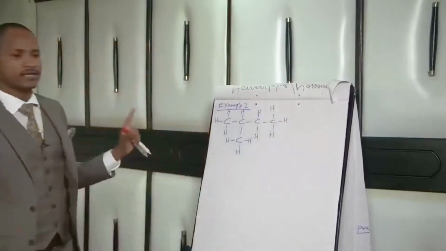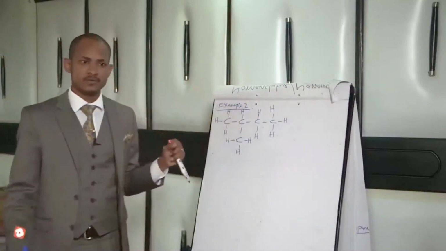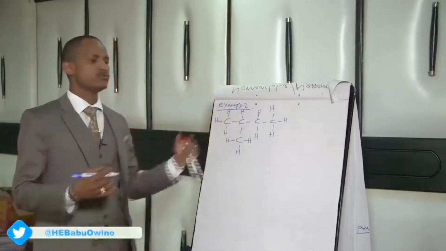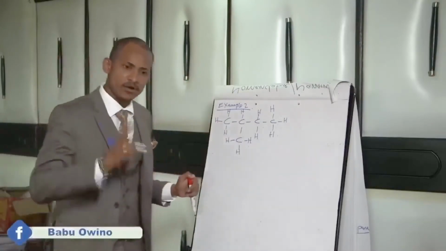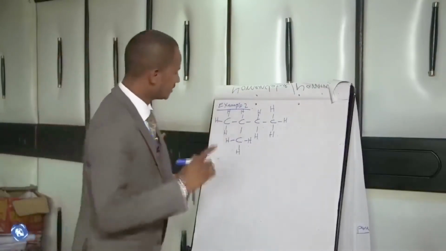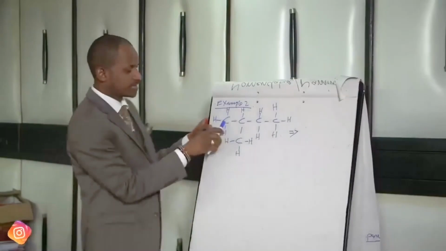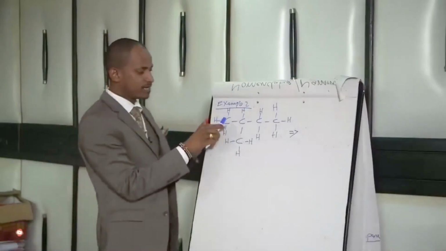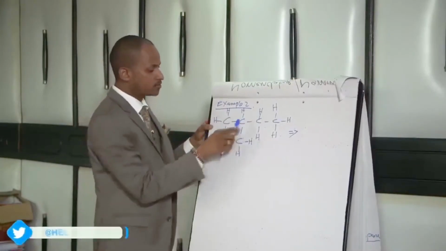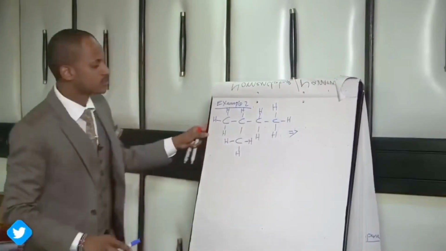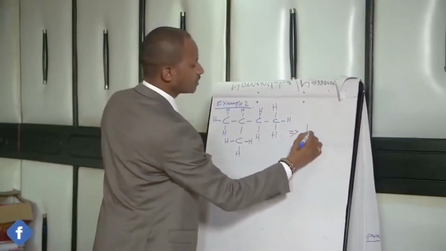Class, concentrate here keenly. Our intention is to identify the branches, but I will not tell you where the branch is unless we follow the rule. So from our rule, step number 1, identify the longest continuous carbon chain. In our case, if we count from here, we have 1, 2, 3, 4. We can also have 1, 2, 3, 4. So our longest continuous carbon chain has 4 carbon atoms, and if it has 4 carbon atoms, it's a butane.